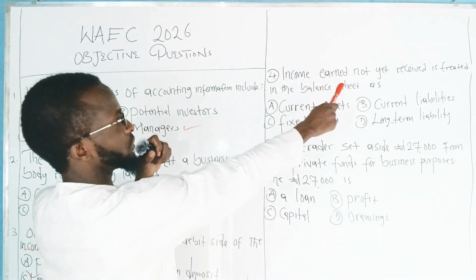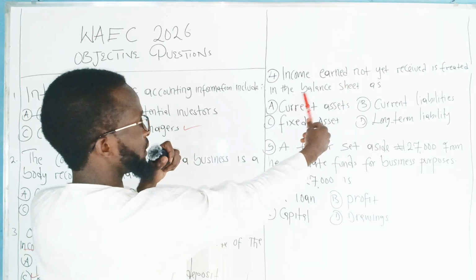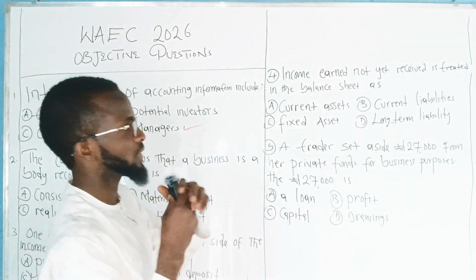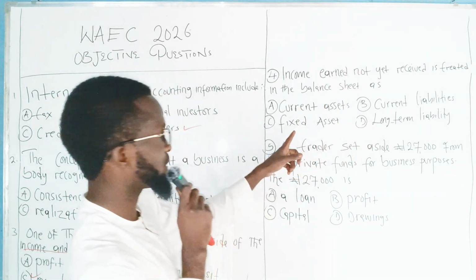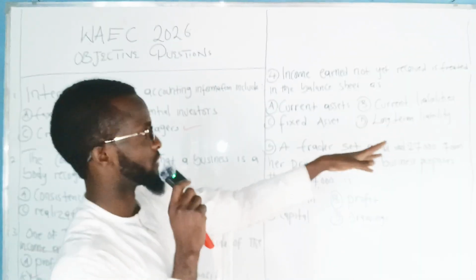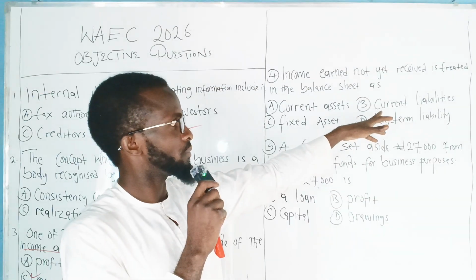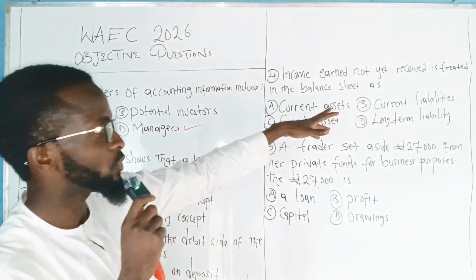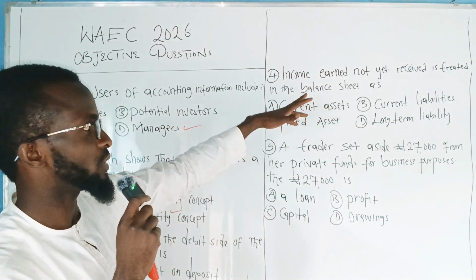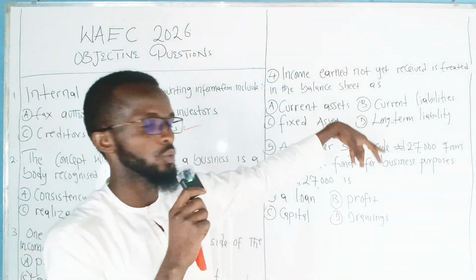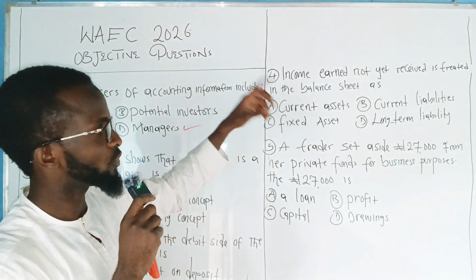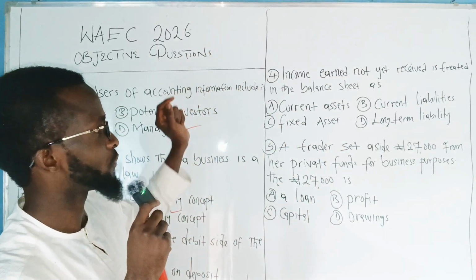Question number 4. Income earned and not yet received is treated in the balance sheet as A. current asset, B. current liabilities, C. fixed assets, D. long-term liabilities. So let's say current liabilities. Current liability will not be an answer because this is what business owes.